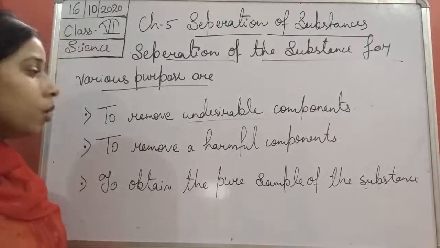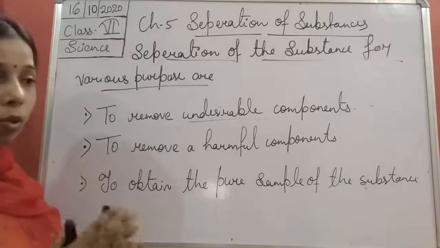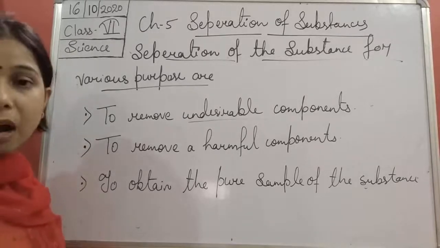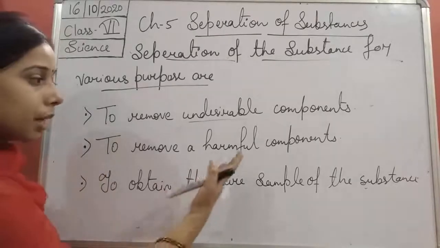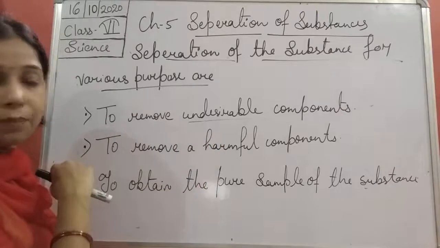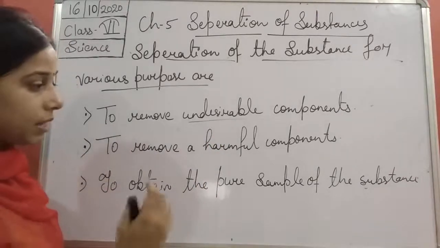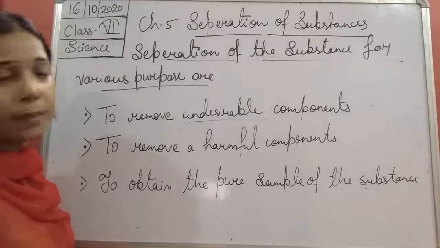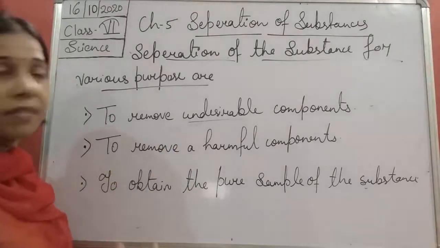Second one, to remove the harmful component. If two components are given, one is useful and another is harmful, then removal of the harmful one comes in the second category. Finally, to obtain the pure sample of the substance: to get a pure sample of a substance, there is a need for separation.